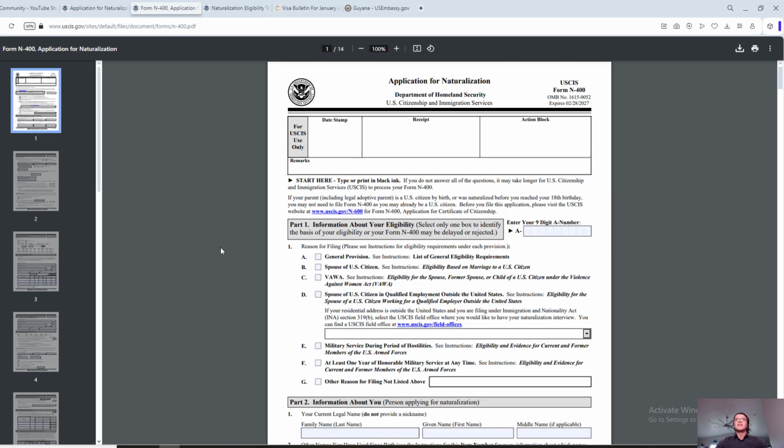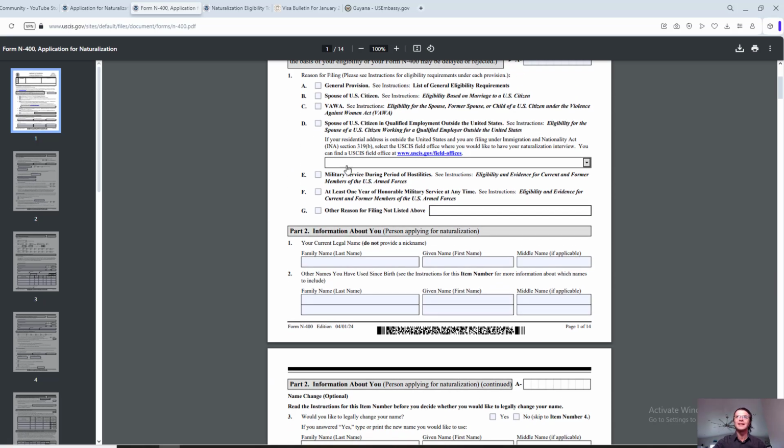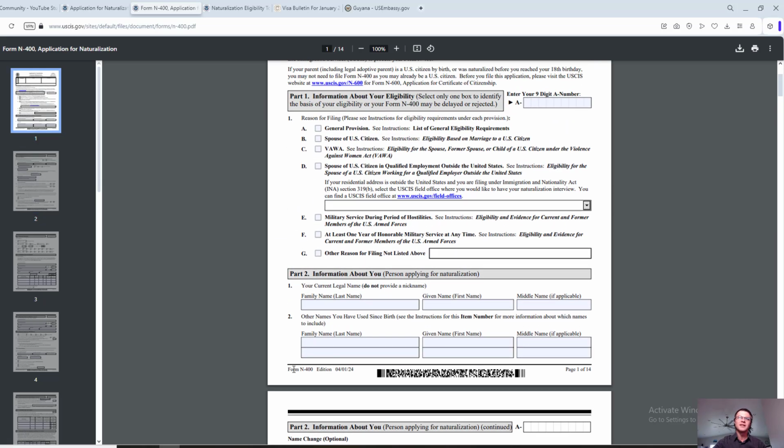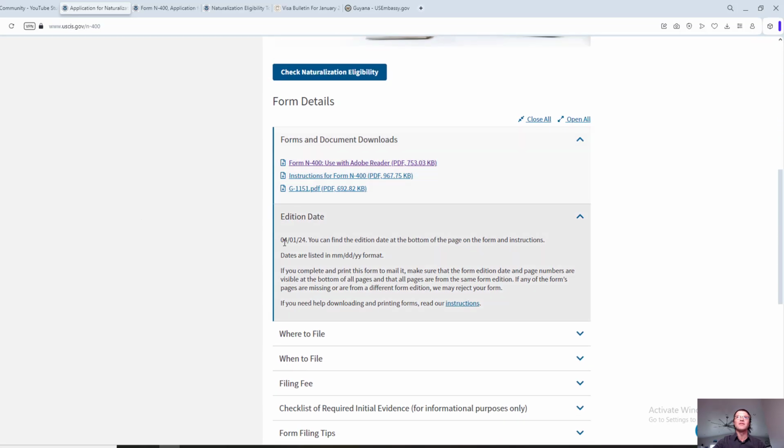And here you go. This is what it looks like. Only 14 pages, and most of these pages are super brief. We're gonna go through very quickly, so one of the easy applications, I would say, overall. But here is where you can find the edition date. If you scroll down to the bottom of any of the pages, here it is on the bottom left. Edition April 1st 24, and in the drop down April 1st 24.